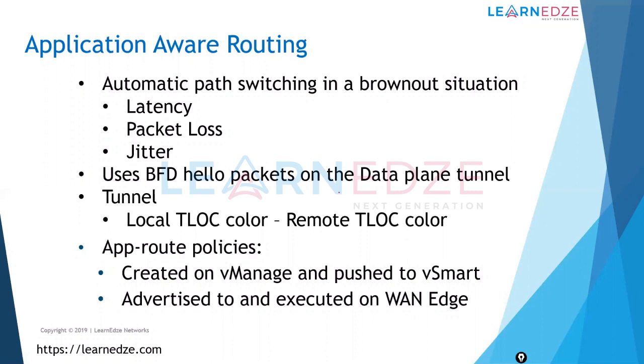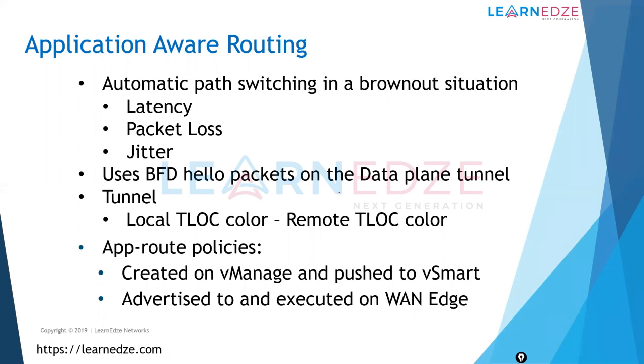Anyway, you have the other path. For example, if you are using two MPLS connections and MPLS 1 is down completely, obviously the traffic will take MPLS 2 completely, or any other transport connection that you have, right? But what if there is a brownout situation, like a latency in MPLS 1 and or a packet loss in MPLS 1?